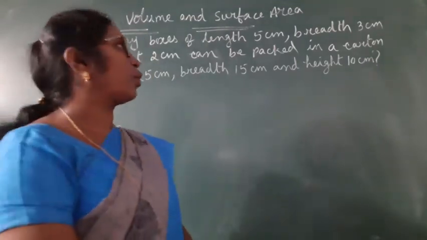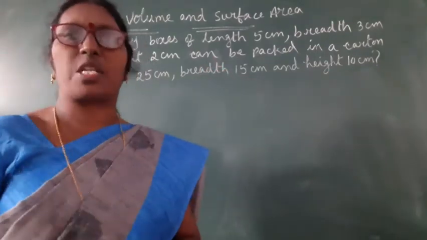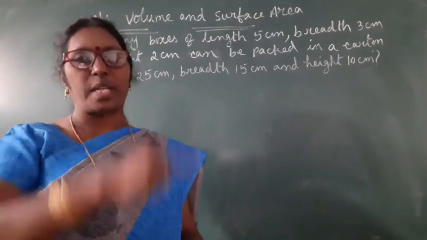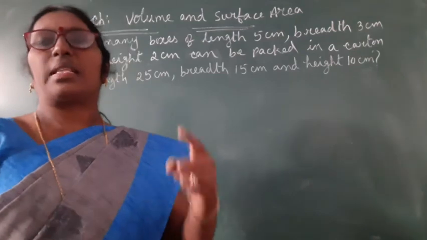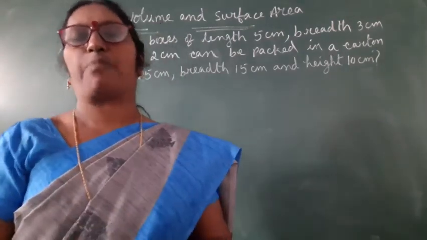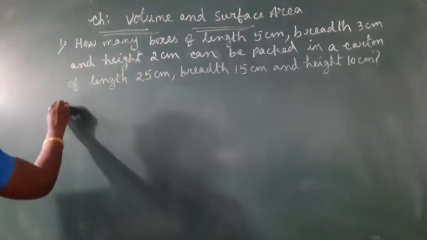So what we have to do is, lengthwise how many boxes can be kept, breadthwise how many boxes can be kept, height-wise how many boxes can be kept. Let us find separately first, then let us multiply the number of boxes that can be kept on the whole. Okay? Let me solve and show you.